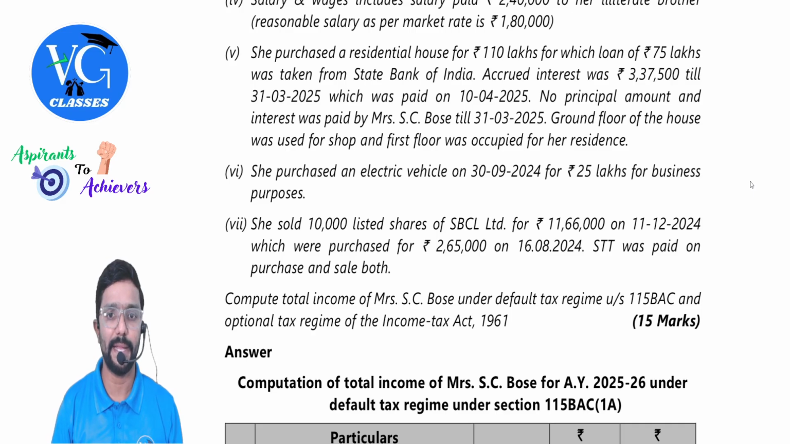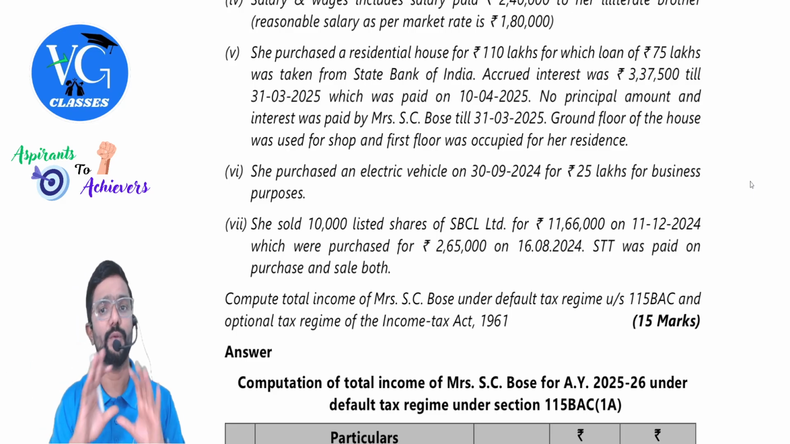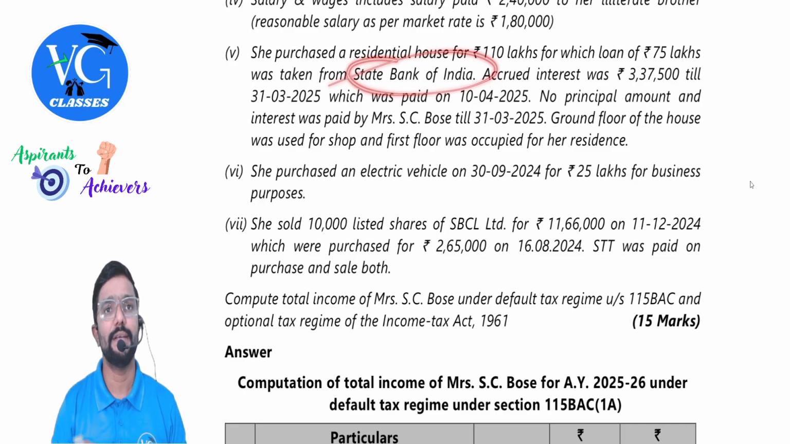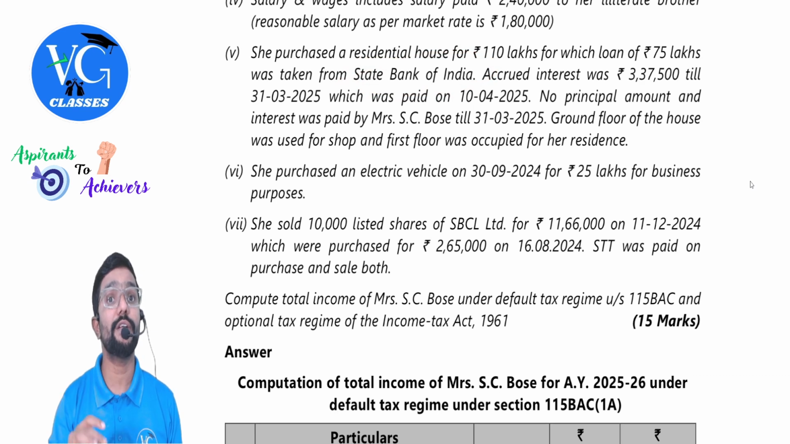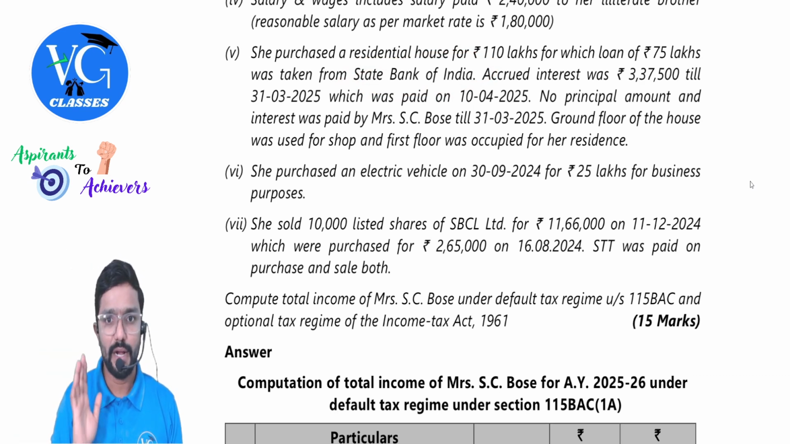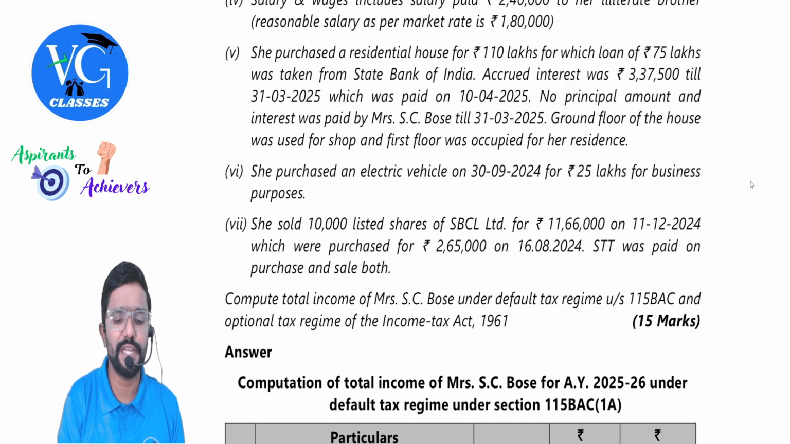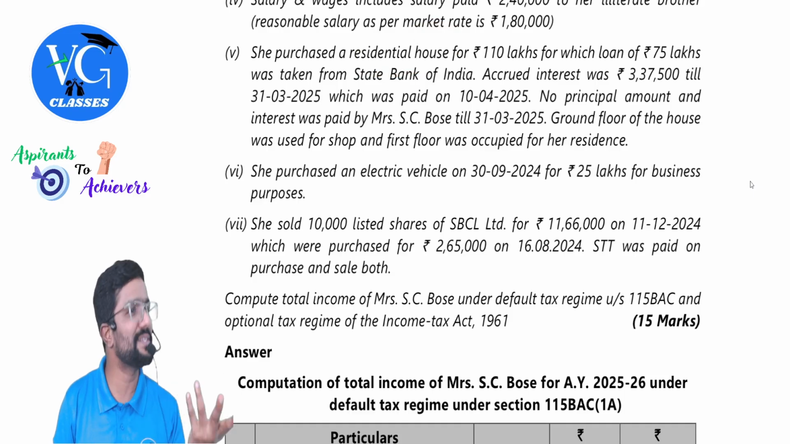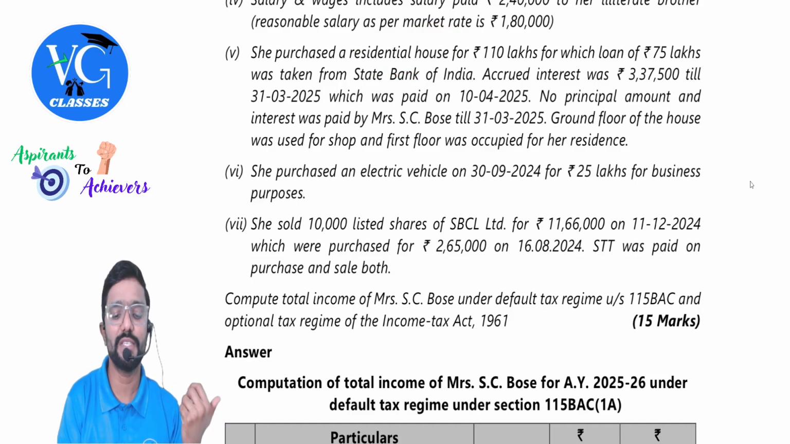Next, she purchased a residential house for 110 lakh, for which a loan of 75 lakh was taken from State Bank of India. Accrued interest was 3 lakh 37,500 till 31st March 2025, which was paid on 10th April. No problem. Guys, see, when you are paying interest to banks, 43B is applicable. You have to pay it within the due date of filing the returns. And this loan was taken for her residential house anyway. This is a residential house, because 43B is applicable only for business expenditure. Clear? So this is our residential house.